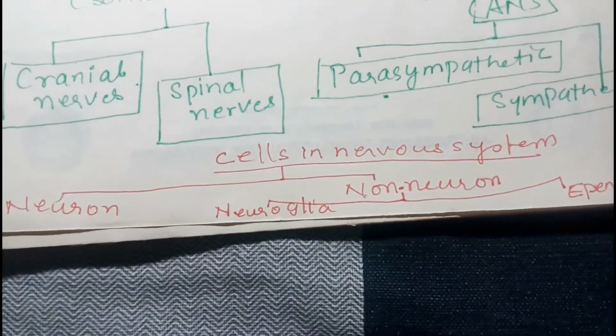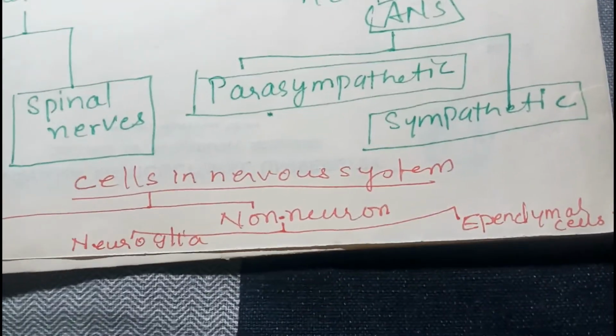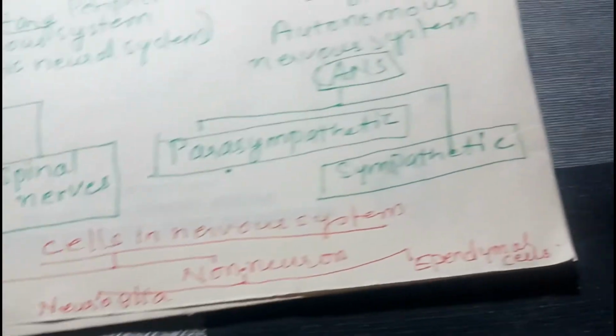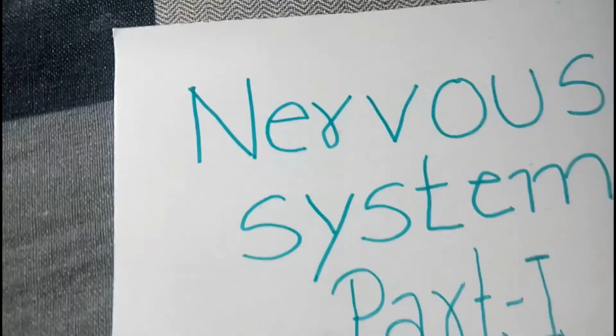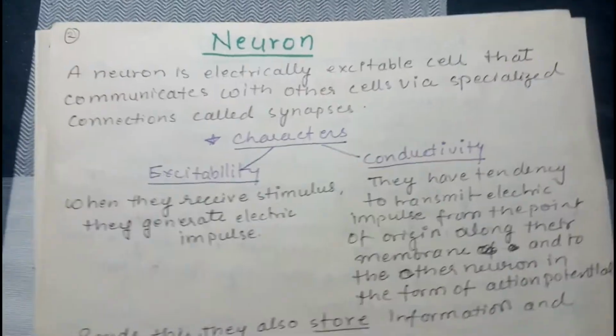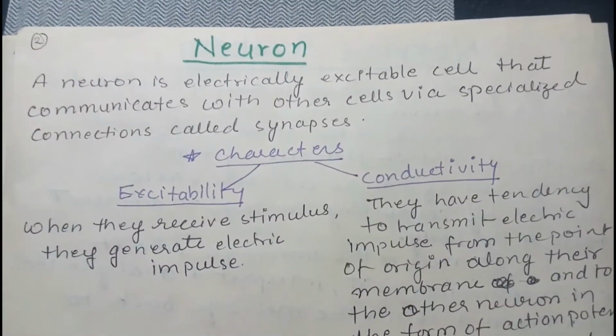Now what all cells are present in the nervous system? Neurons are the main cells. Besides neurons there are non-neural cells like neuroglia cells and ependymal cells. So we'll be talking about them. Now let's briefly discuss first what a neuron is, and then we'll study the neuron in detail.